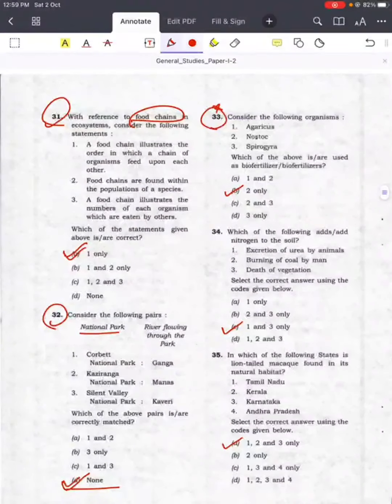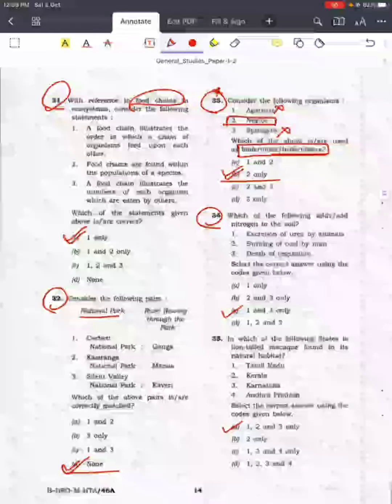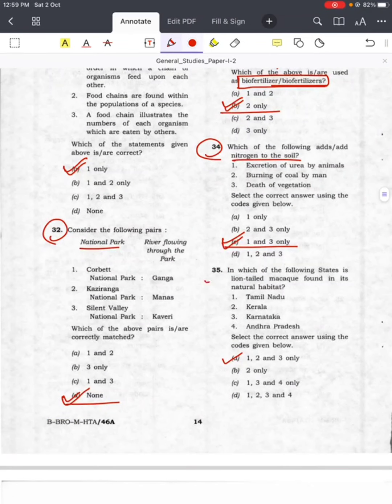Question number 33, which of the above is used as biofertilizer or biofertilizers? So answer is B, 2 only, Nostoc only, not Agaricus, not Spirogyra. Question number 34, nitrogen to soil. Answer is C, 1 and 3. Question number 35, with respect to following states, lion-tailed macaque. Answer is A, 1, 2 and 3 only.